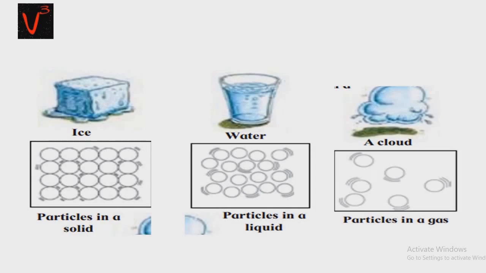In all the three states, the individual particles of water remain the same. However, the arrangement of particles in each of these states is different. You can see here clearly, when water was in the ice form, how are the particles of water attached very closely to each other? You can see particles in solid. When water is in liquid form, how are the particles attached? Little loosely as compared to the solid. And water particles in the gas form, how are they? They are far away from each other as compared to solid and liquid.